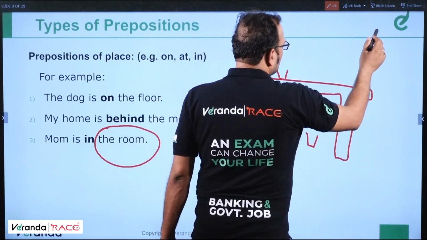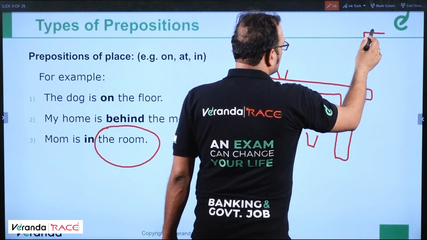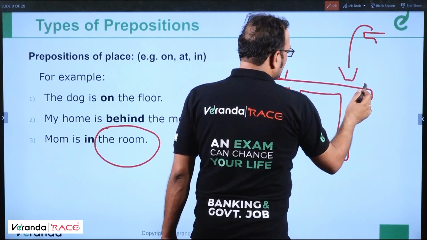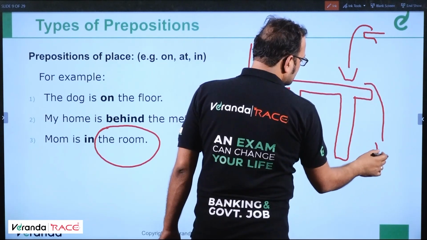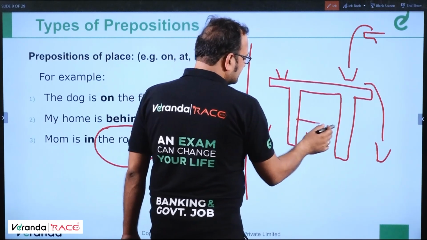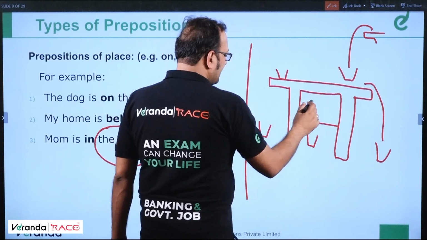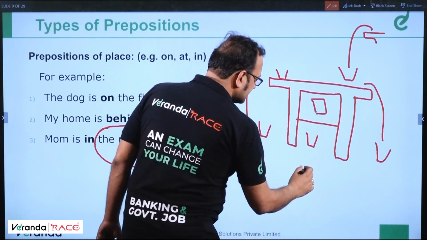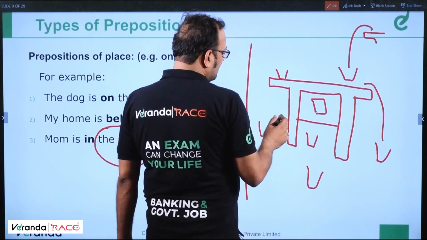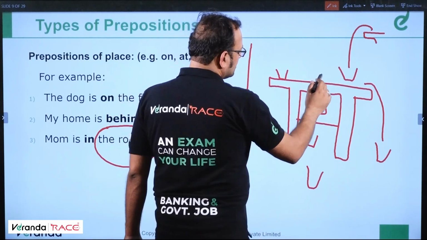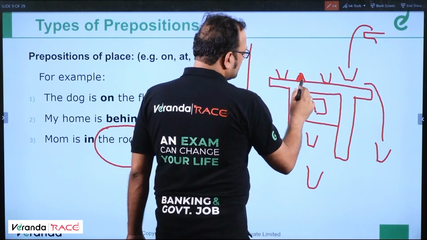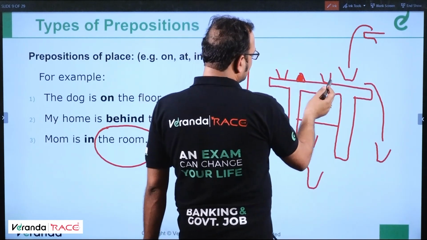One cup falls from the portico on this, one cup falls from here to the ground. One cup is on the back side, one cup is here, and one triangular thing is over here, just in between them.